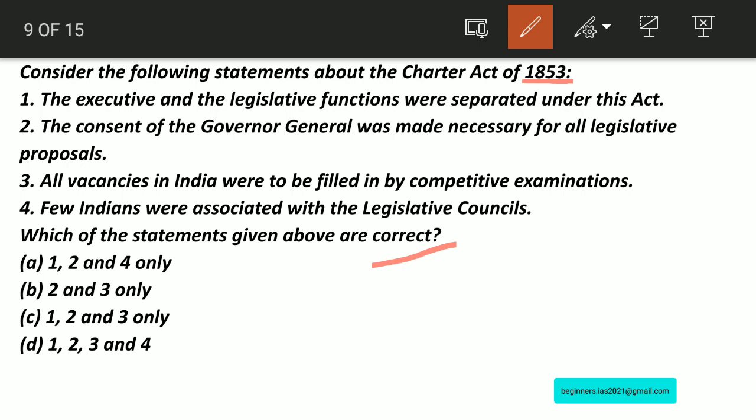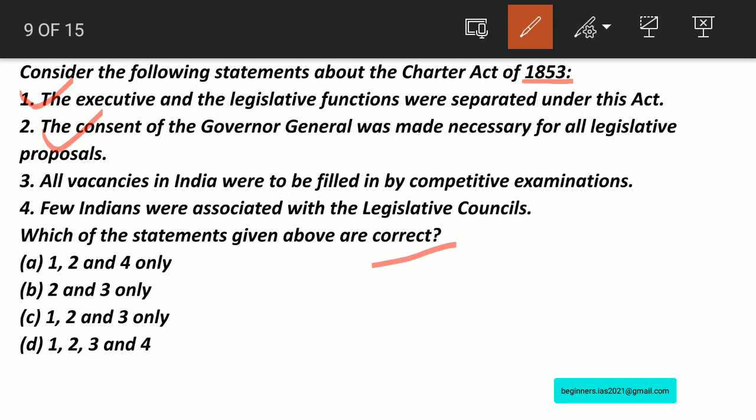Let us analyze statement number 1. Yes, this statement is correct. The executive and legislative functions were separated under this act. That is, by the Charter Act of 1853, the separation of executive and legislative functions was carried a step further by the provision of adding additional members to the councils for the purpose of legislation. Therefore, this statement is right. And also, the consent of the Governor General was made necessary for all the legislative proposals. This statement is also correct.